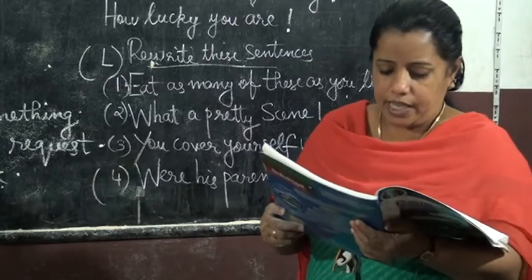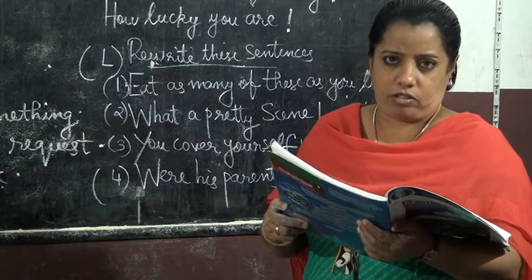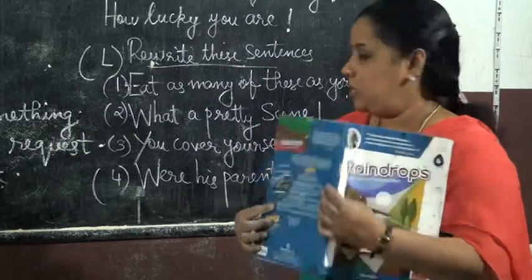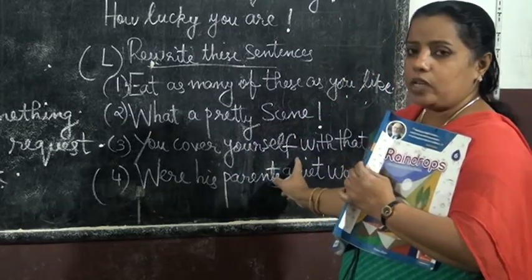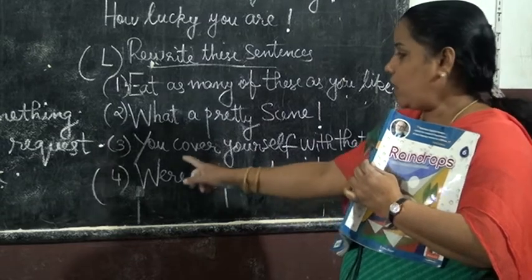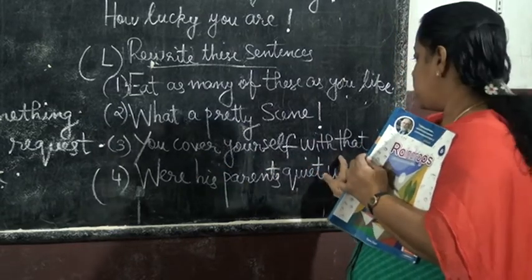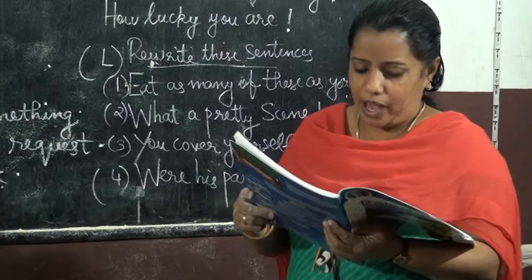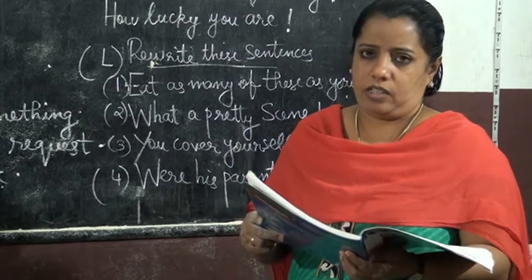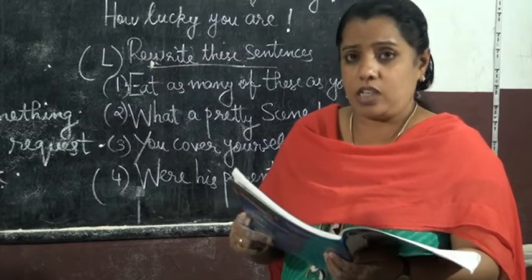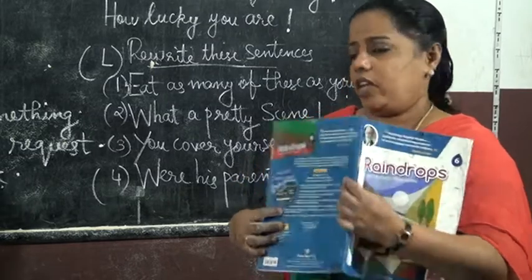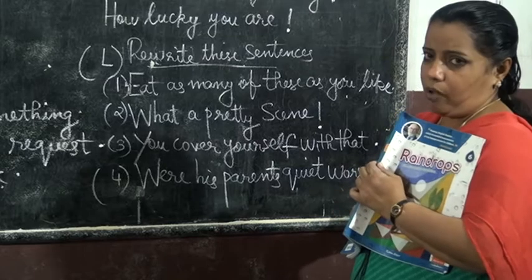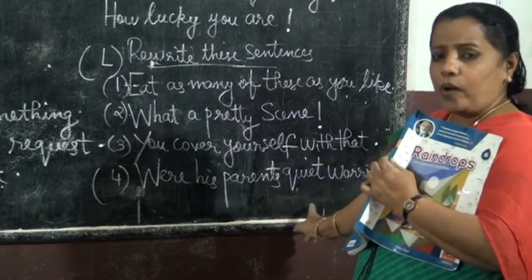Third sentence, is that what you cover yourself with? That is statement. So, you cover yourself with that. Put a full stop. That is a statement. Fourth one, his parents were quite worried. So, you have to write it as a question. Were his parents quite worried? Put a question mark.